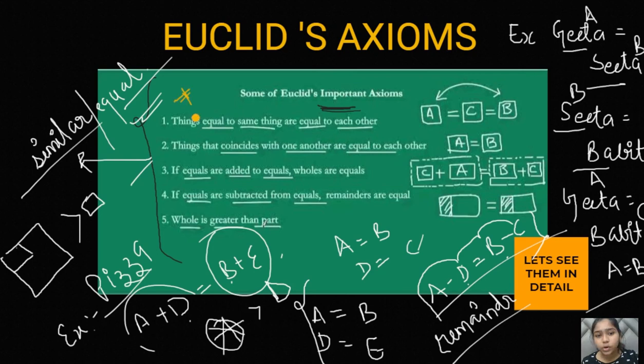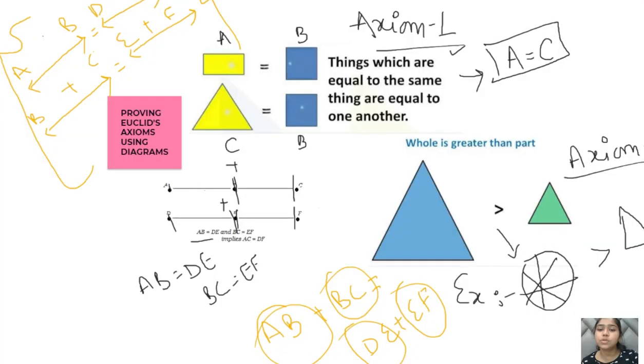You can easily remember it with the help of A equals B equals C. Things that coincide with one another are equal to each other, where coincide is similar to the term equal. Then if equals are added to equals, the wholes are equal. If equals are subtracted from equals, the remainders are equal, and the whole is greater than the part. These are the 5 axioms in your syllabus, and you just have to study them only.